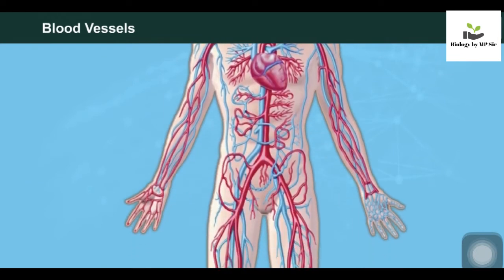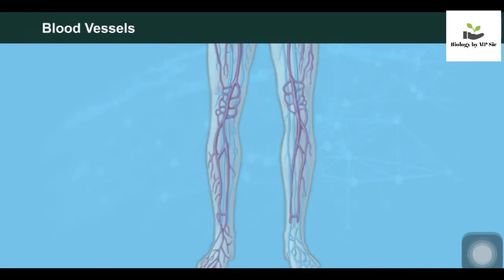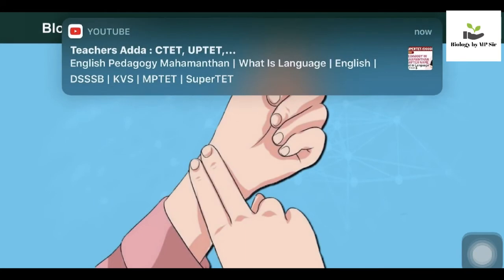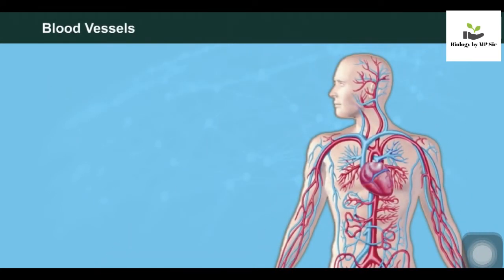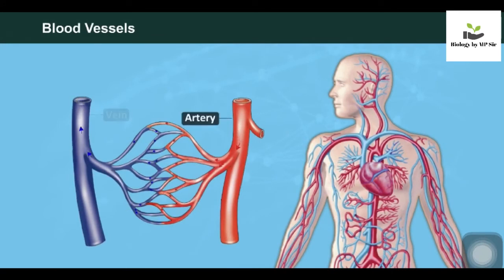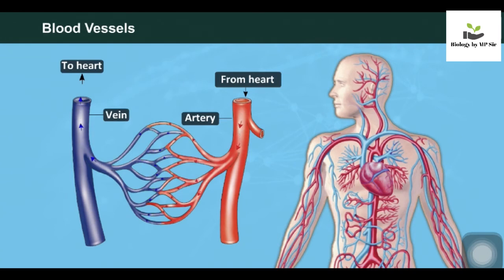Arteries have a narrow lumen and are deeply seated in the body. The pulse is felt with the help of some arteries which are not deeply seated. Veins are thin-walled blood vessels which carry deoxygenated blood from various body parts to the heart. Blood flows smoothly without any jerk and slowly inside the veins. Veins have a wide lumen as compared to arteries. Walls of veins are not elastic like those of arteries.